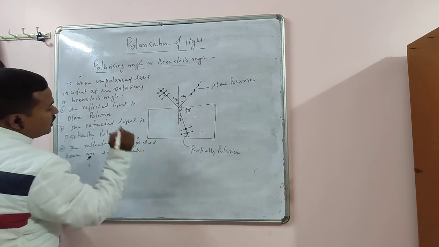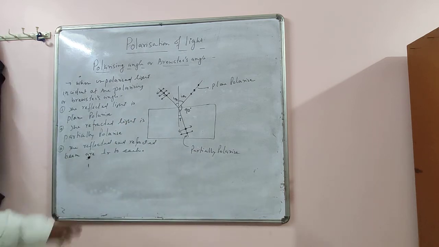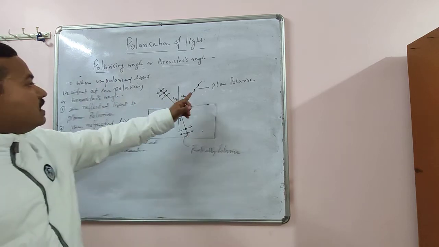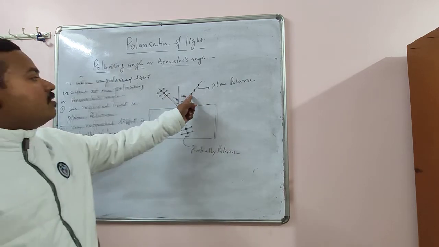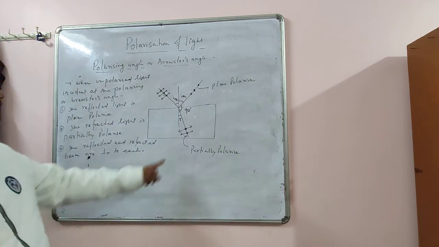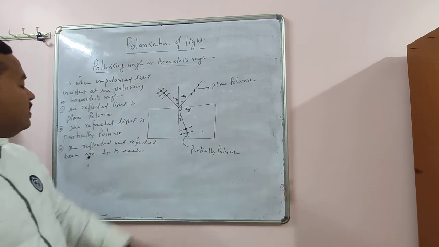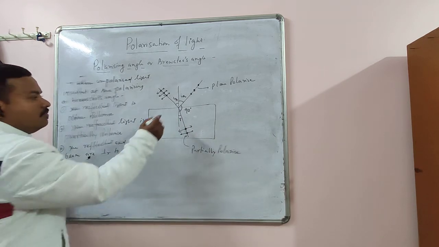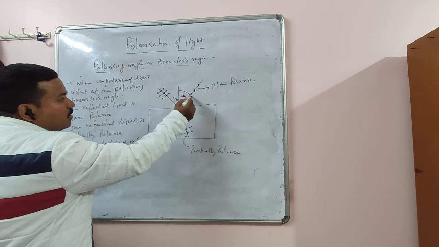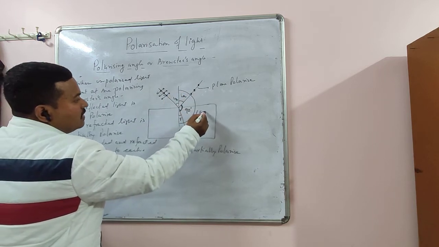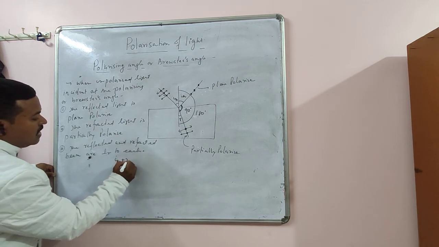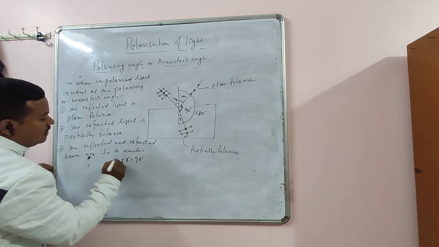Okay, so remember, experimentally, when light is incident at the polarizing angle, the reflected light is plane polarized, means only one component of light is there. The refracted beam is partially polarized, and the reflected and refracted beams are at 90 degrees to each other. So now if this angle is 90 degrees, then this plus this is also 90, because the total is 180. So you can say that IB plus R is equal to 90 degrees.